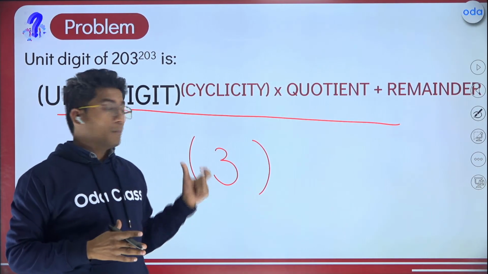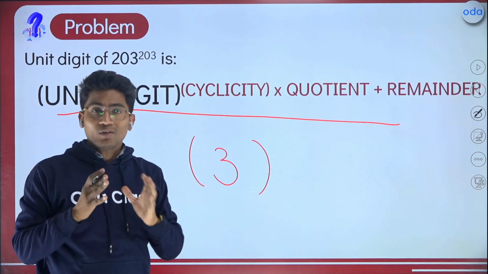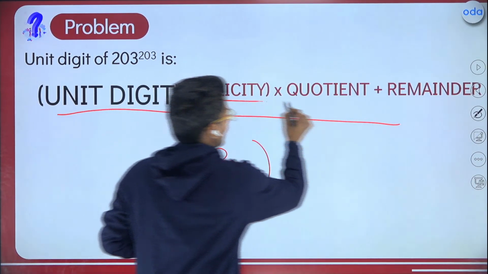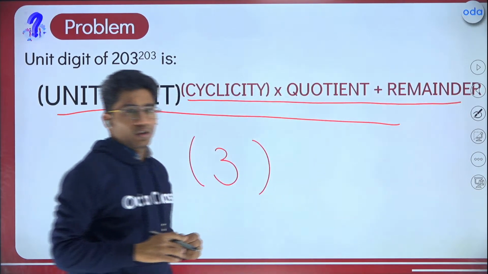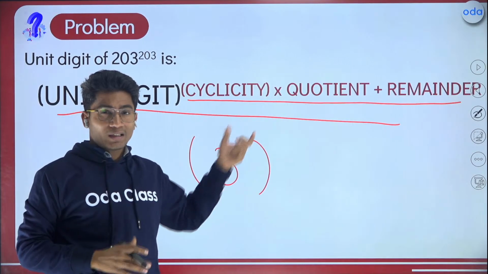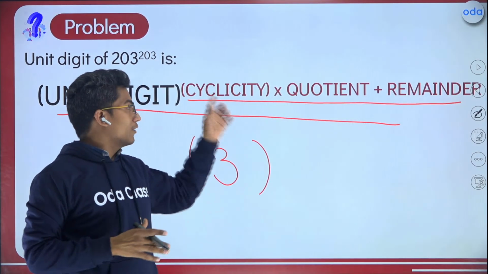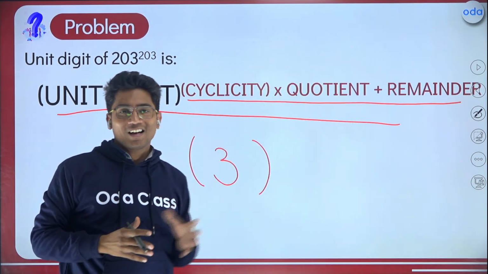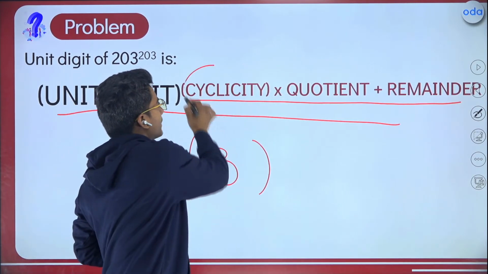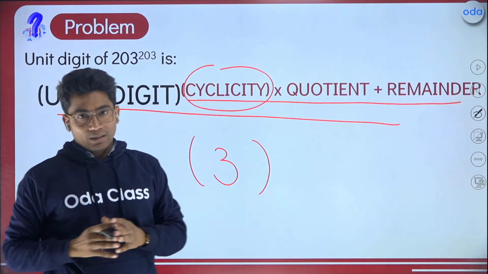Now we are having a power of 203. So what are we supposed to do? We are supposed to write the power as cyclicity into quotient plus remainder. Do you remember this, guys? Is it clicking in your mind? This is nothing but the same way we used to write divisor into quotient plus remainder, right? This is divisor into quotient plus remainder. Here, your divisor will be cyclicity, right?